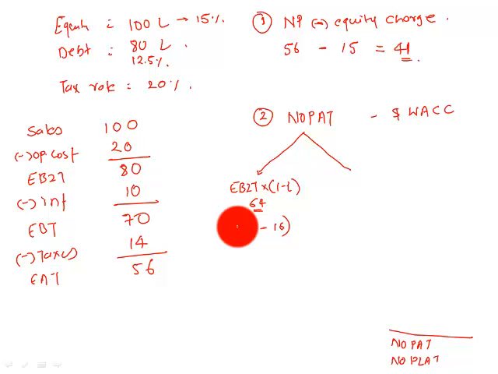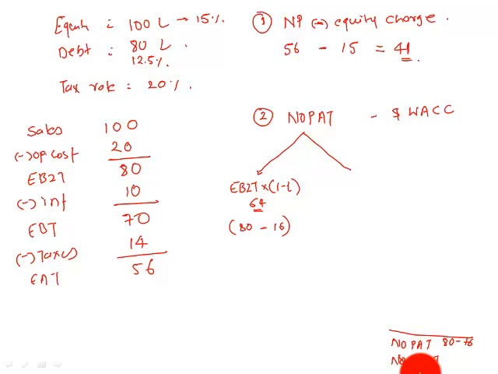Is that clear to you? So what is NOPAT? 80 minus 16. Where did 16 come from? 20% of EBIT. But in real life, do we pay taxes on EBIT? No, we pay taxes on EBT. So when you charge taxes on EBIT, the amount of tax is going to be higher. So EBIT minus directly the higher tax, that number is called NOPAT. But if you reduce the actual amount of tax that you're going to pay from EBIT, then that number is called NOPLAT, net operating profit less adjusted taxes. Okay, understand NOPLAT this much and leave it. Let's leave NOPLAT here. We don't need that. What we need here is NOPAT.